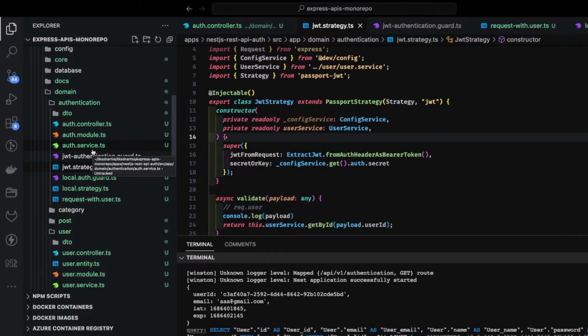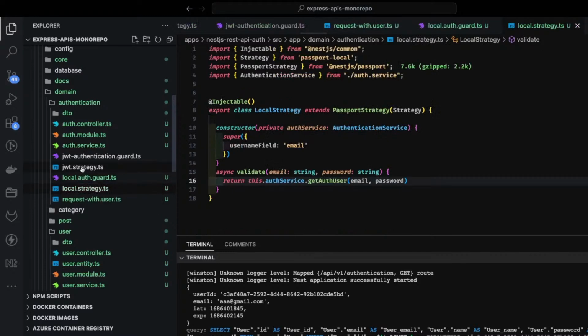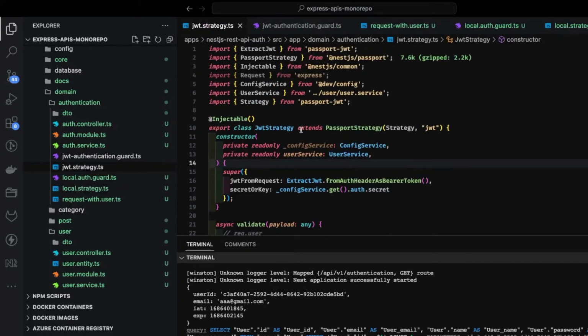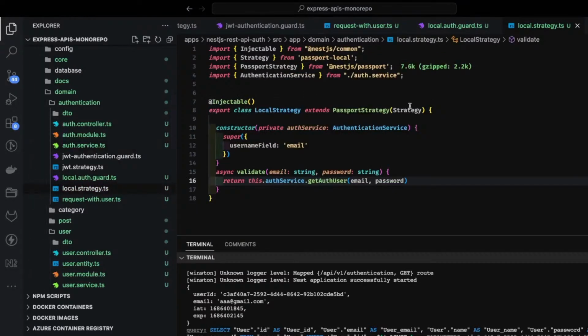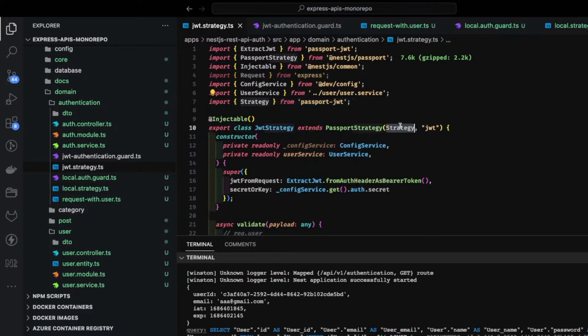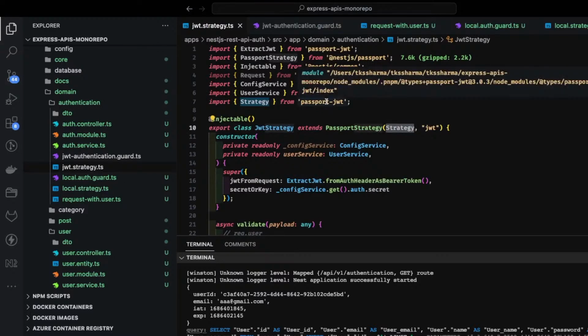So here I'm using local strategy and JWT strategy. Remember few things which I also encountered as problems. For the JWT strategy, Strategy will be imported from passport-jwt, and for the local strategy, Strategy will be imported from passport-local. I mean, in the latest packages, it is being imported from nestjs passport, but that will create a problem. You will see really weird errors. So import Strategy from passport-local, and for JWT strategy, import Strategy from passport-jwt. And rest all, it's the same thing.